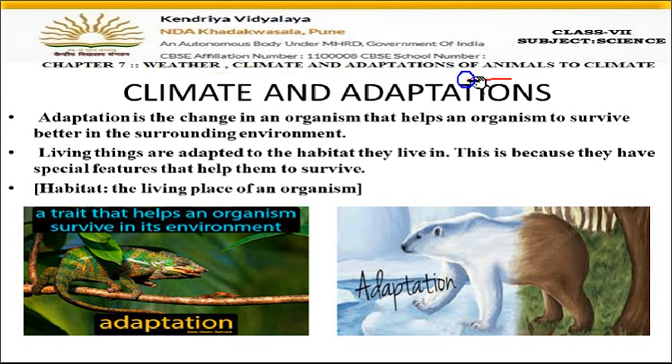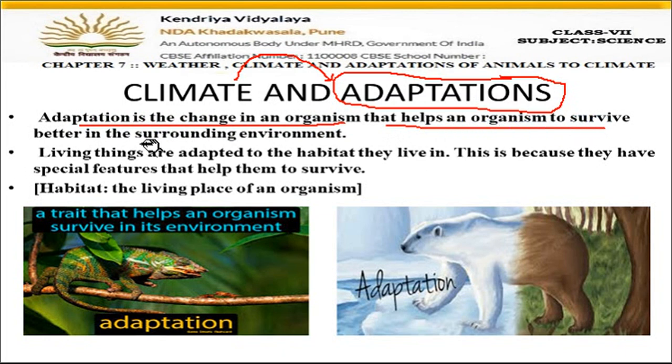So let us now study adaptations. Climate helps the animal to survive due to adaptations, right? Animals develop adaptations in their body due to which they can survive in a particular climate. Adaptation is the change in an organism that helps it to survive in its surroundings. Any change or extra development in the body of the animal helps the organism to live in the environment.